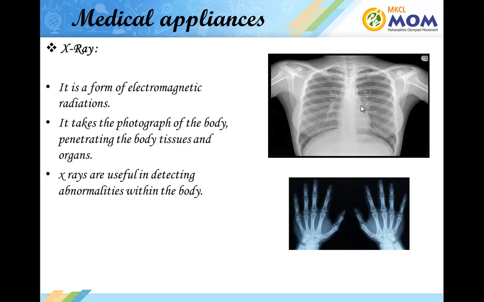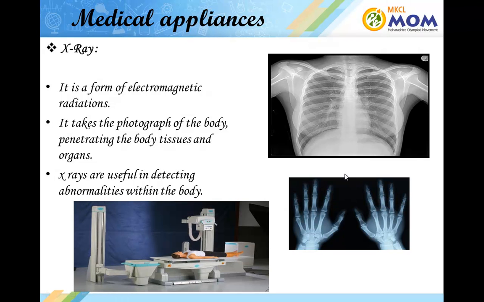These are helpful in detecting abnormalities within the body. If there is any foreign body present inside the body, it can very easily be detected. Even deformities in the skeleton can be seen. So this is an X-ray machine.